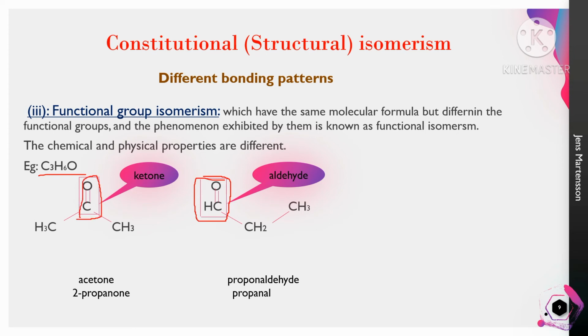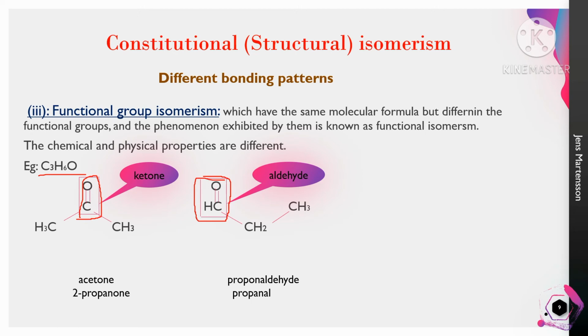Here most of the students are confused between functional group isomerism and positional isomerism. Positional isomerism means the position of the functional group is different in each structure, but functional group isomerism means the functional group is different in each structure.